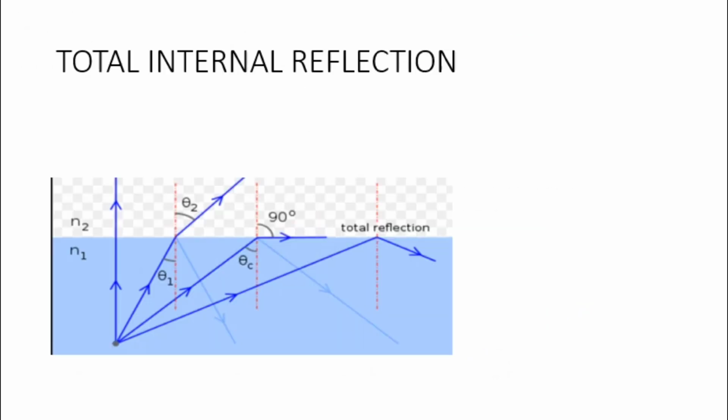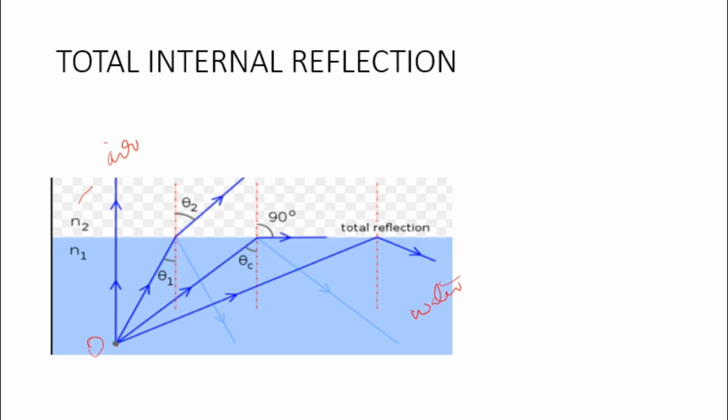Now we just consider this particular case. Consider this point is the object O, and from the object we are going to consider the different rays which are coming out in different directions. Let us consider N1 is the refractive index of this medium. Let it be water. And N2 is the refractive index of the air medium.